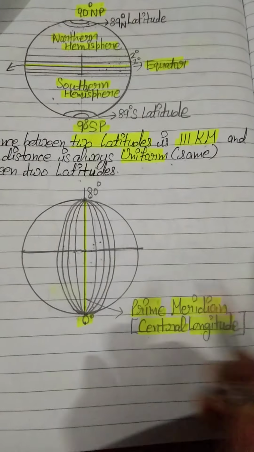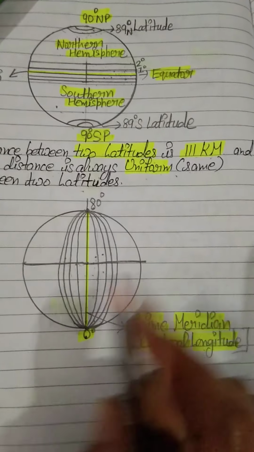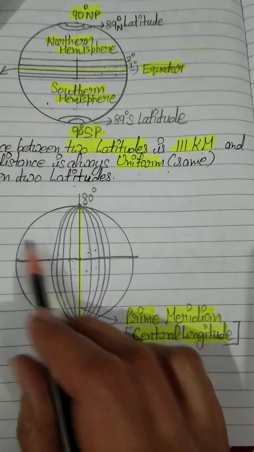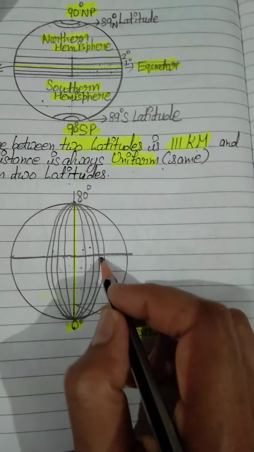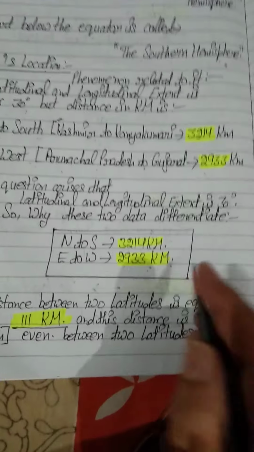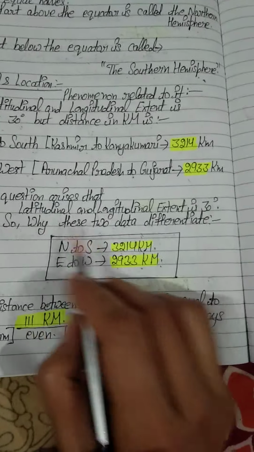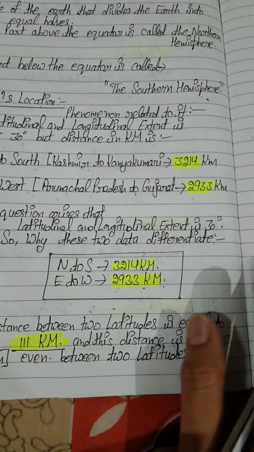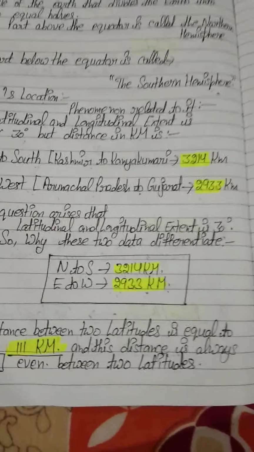the situation is totally different. The distance between two longitudes is not same everywhere. It is high near the equator, but as we are moving away from the equator, it is becoming narrower and narrower. I think the point is clear to you. So this is the reason that the latitudinal and longitudinal extent is 30 degree, but these two distances are different. Okay students, so you can learn about these data and prepare them in your geography notebook also.